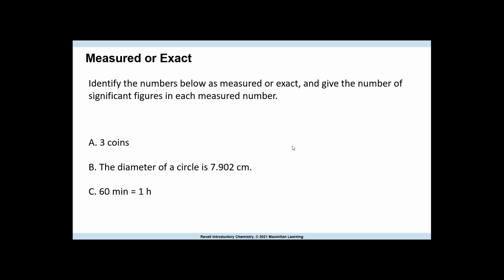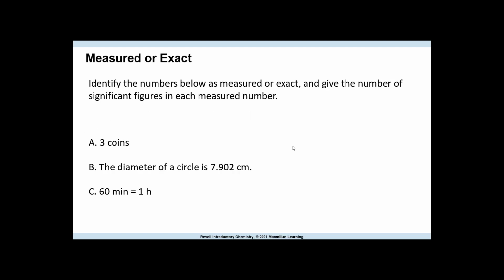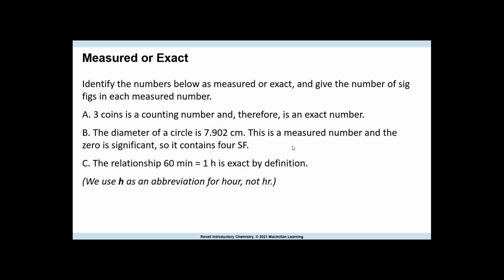Second one, the diameter of a circle is 7.902. That's measured. Because it's measured, we have to follow the significant figure rules. We have a 0 in between, that is a sandwiched zero, so it counts. So this value has 4 significant figures. And 60 minutes equals 1 hour, that is the same system, so we would not use that for significant figures. It's exact by definition. And in chemistry, we use h, not HR. I put up a practice problem where I used HR because at that point we hadn't covered chapter 2 yet, so I didn't want to confuse people, but once after we're done with